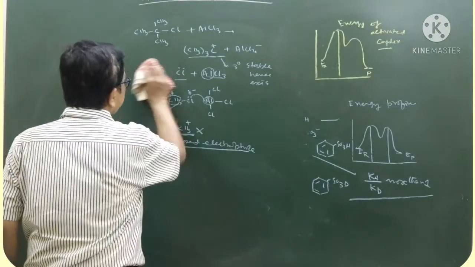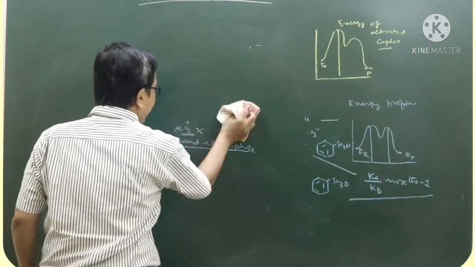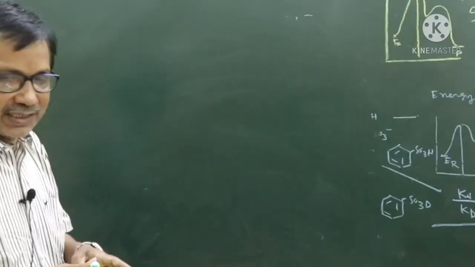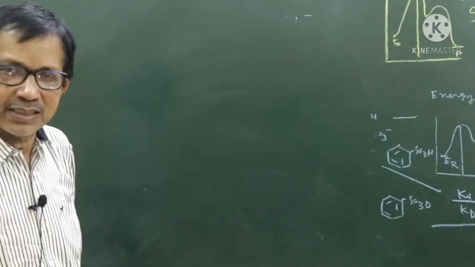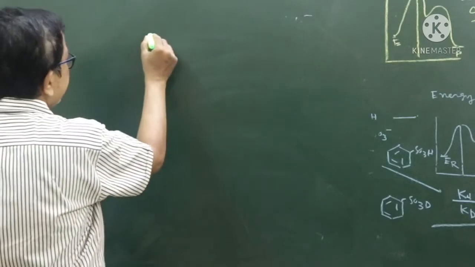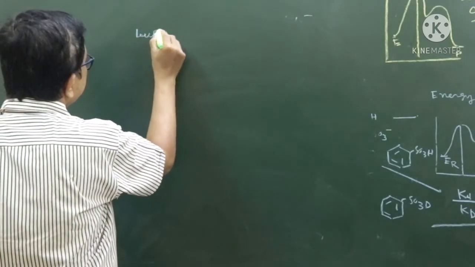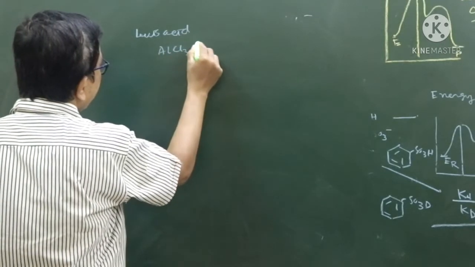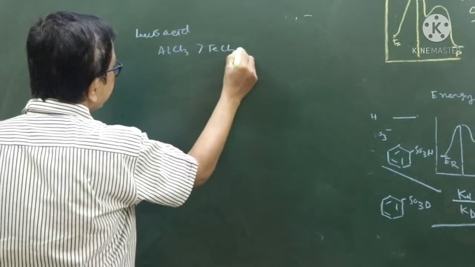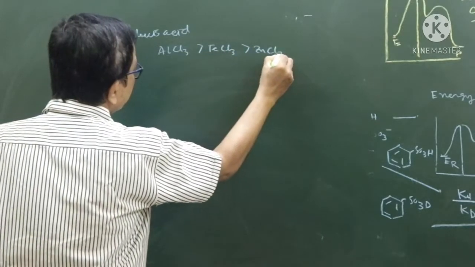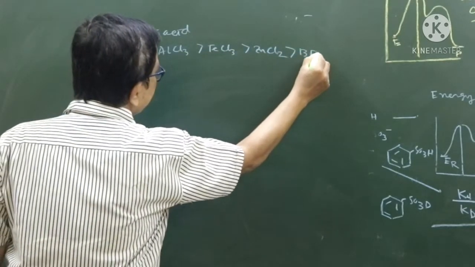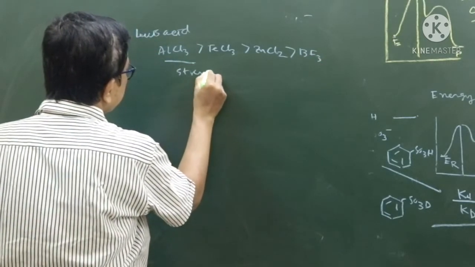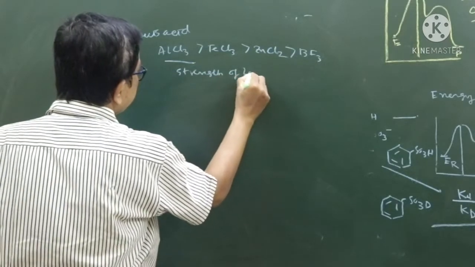Now, suppose there are many things to discuss in Friedel-Crafts. For alkylation, we need an alkyl halide as well as a Lewis acid. What are the Lewis acids? Lewis acid can be AlCl3, FeCl3, ZnCl2, BF3, etc. These are in the order of the strength of Lewis acid.